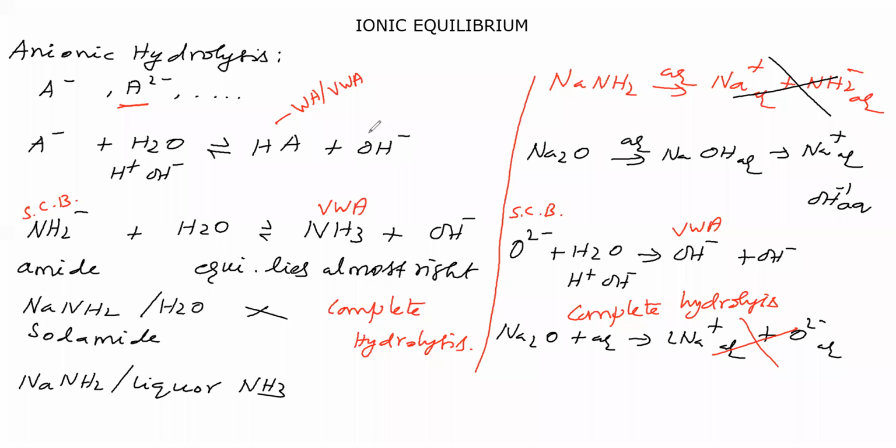Okay. What is OH minus? The strongest base that exists in aqueous solution is OH minus. Therefore, this is a strong base, whether the HA is a weak acid or a very weak acid. Therefore, what is the resultant?